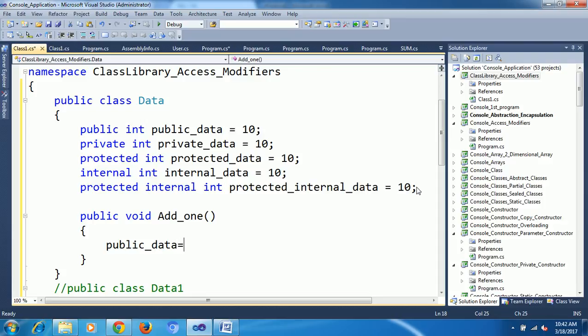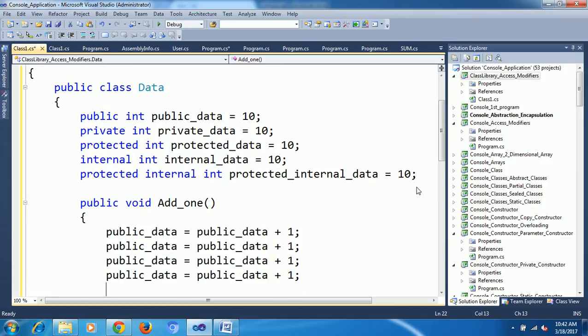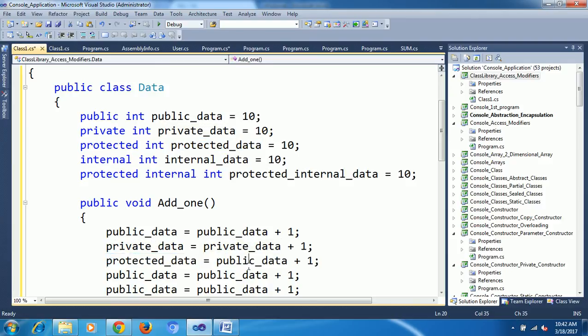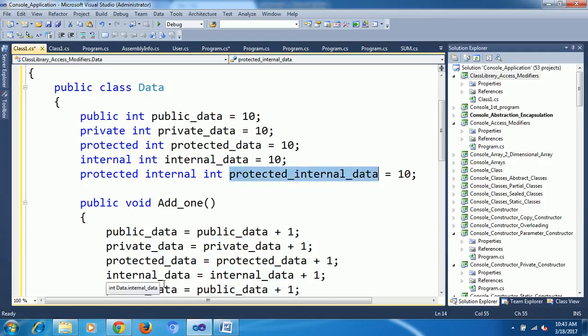Public data is equal to public data plus 1. Next, private, protected, internal, protected internal.